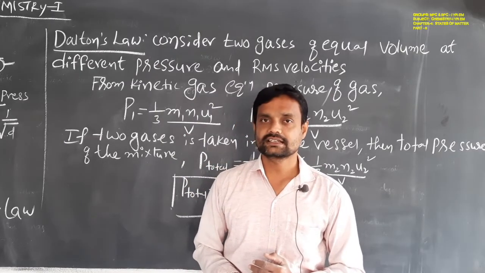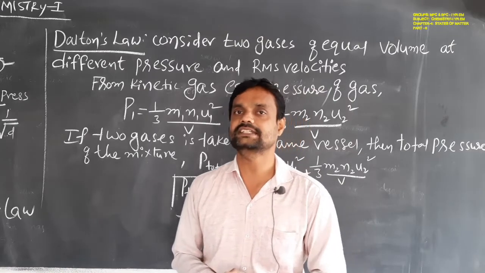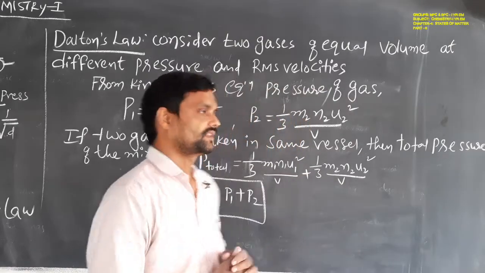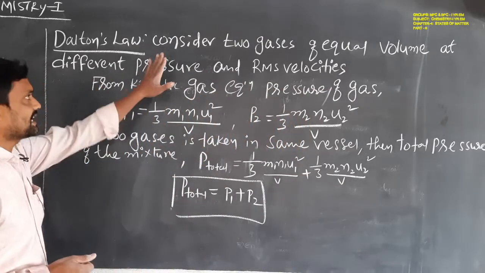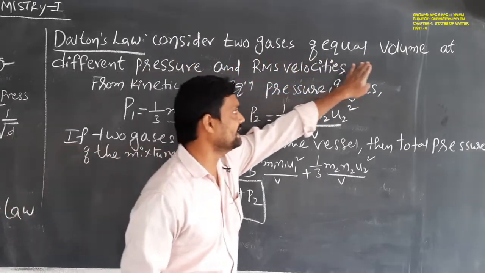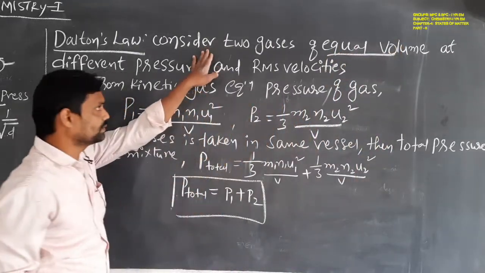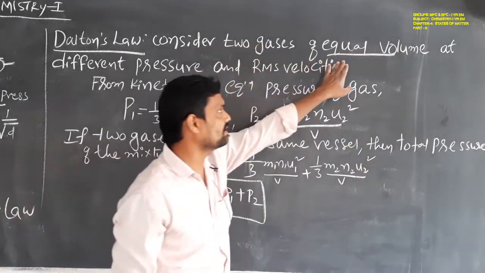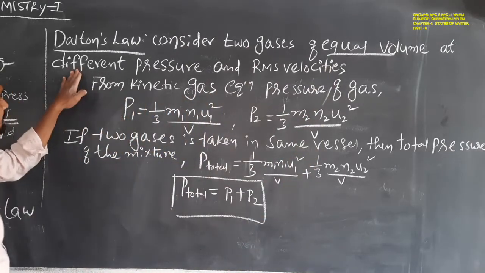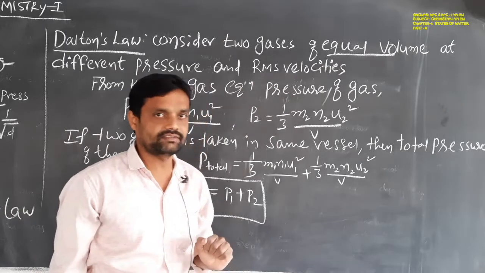So how can we derive this Dalton's law from the kinetic gas equation? Let us see. First, consider any two gases of equal volume, at different pressures and different RMS velocities.